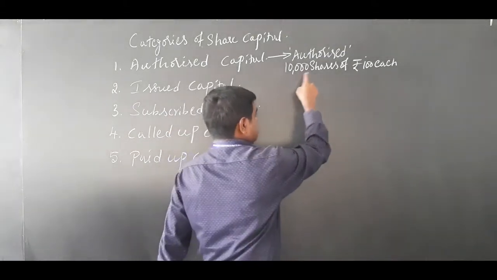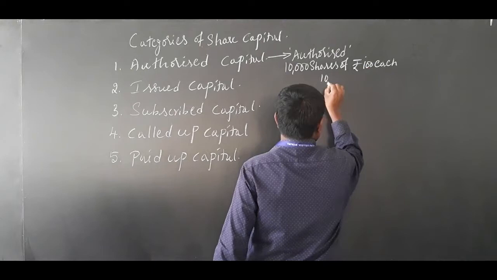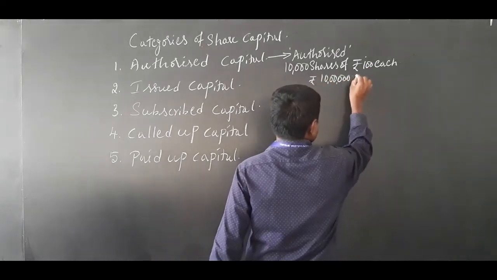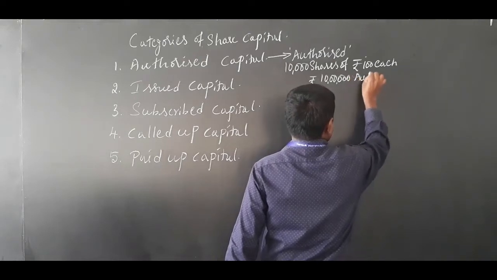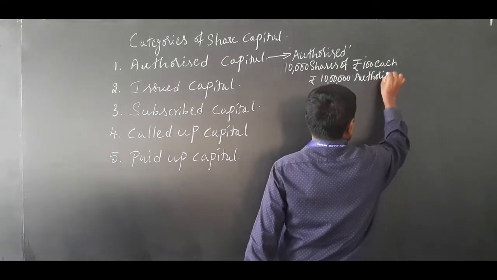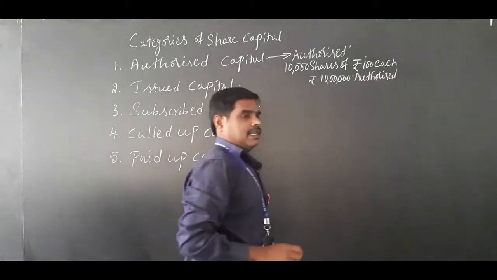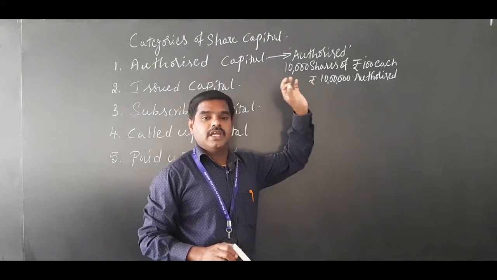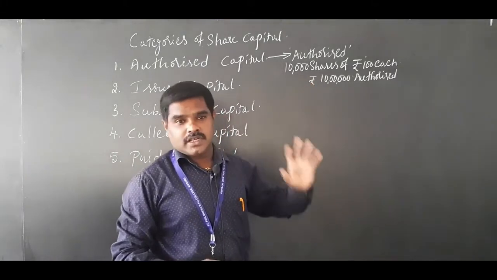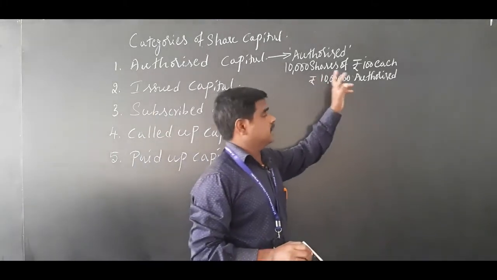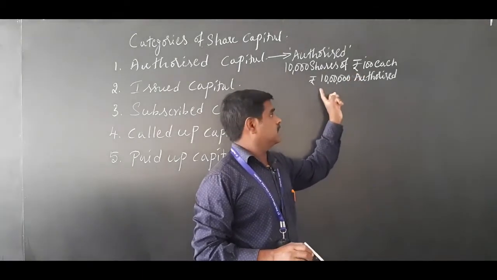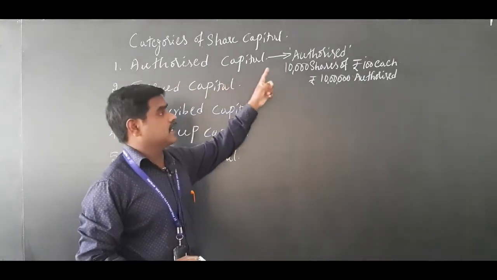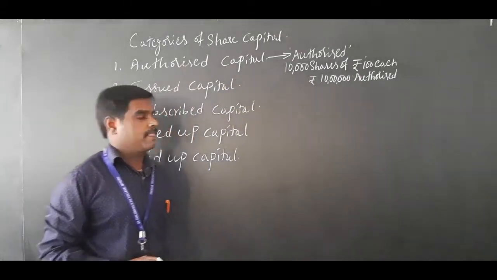That means 10,000 into 100, rupees 10 lakh share capital. This is called authorized capital, because they have taken permission as per the Companies Act, and it is mentioned in the memorandum of association that 10 lakh rupees is authorized.